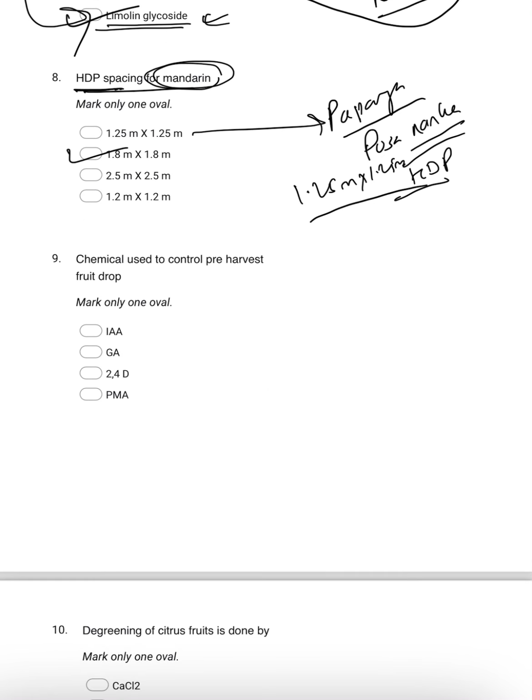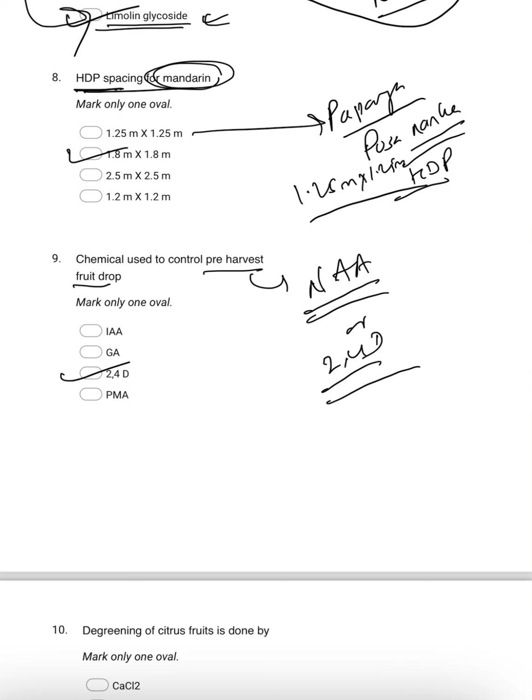Coming to the chemical used to control pre-harvest fruit drop. Normally we use NAA, that is naphthalene acetic acid, or 2,4-D. So the answer will be 2,4-D.